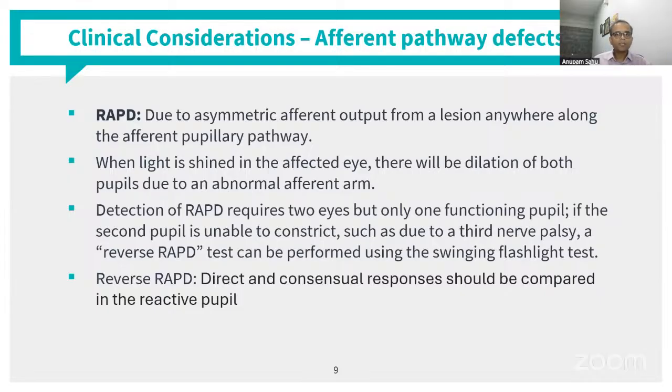So in cases, for example, where there is a total optic atrophy in both eyes, no PL in both eyes, what is the response that we see? We do not see any response in both pupils. Both pupils are mid-dilated. They do not react to light. So that is a total afferent pupillary defect.